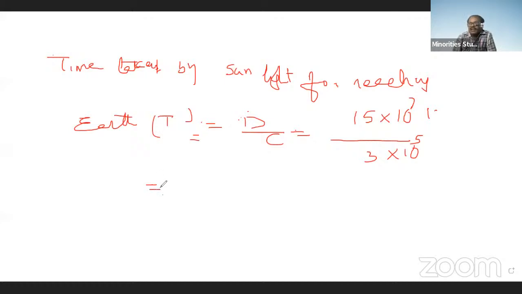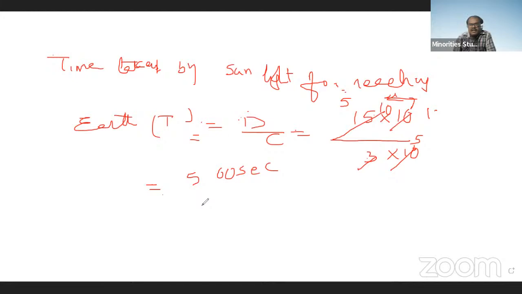So here, 3 ones are 3, then 3 fives are 15, so we get 5 here. And with the 10 to the power of 5, the 10 to the power of 7 gets cancelled, and we get 10 to the power of 2. 10 to the power of 2 into 5 is 500 seconds.